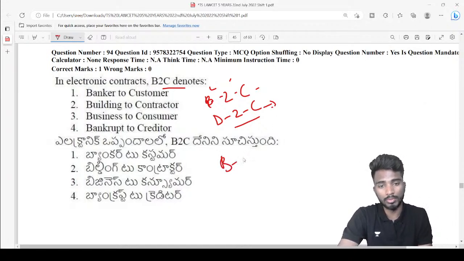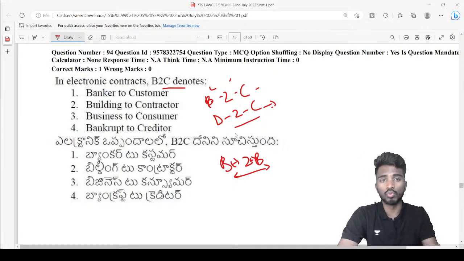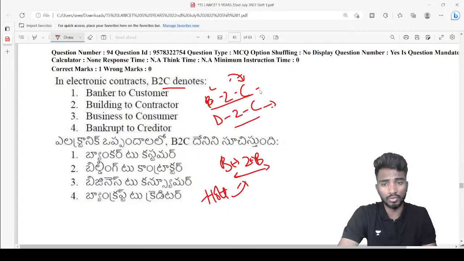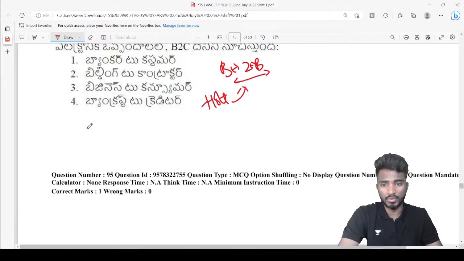Then we have the concept of B2B. So B2B is business to business, right? So for example, if you are delivering, let us say, a soap to wash the dishes or to clean the utensils to a hotel, it is a part of your B2B business. If you are selling it to a household, then it is a part of your B2C business. So that is what you have to remember.